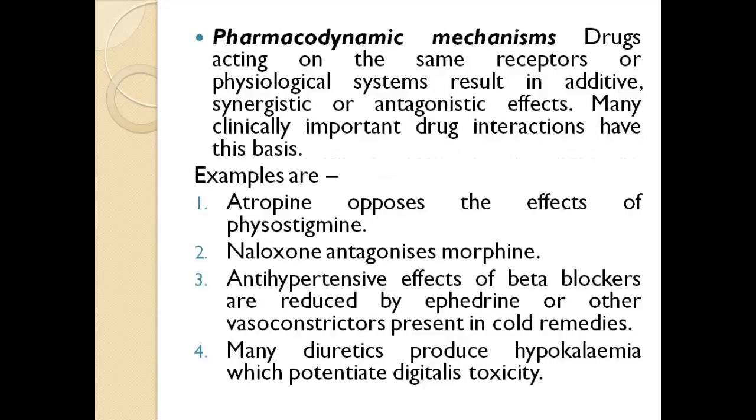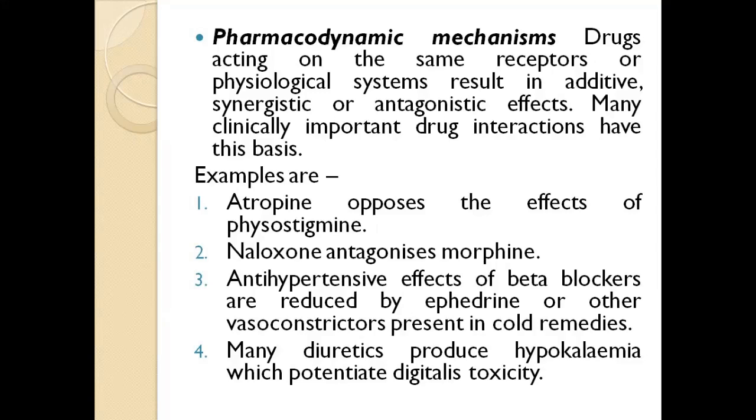Coming to the pharmacodynamic mechanisms, drugs acting on the same receptors or physiological systems result in additive, synergistic, or antagonistic effects. All these topics I've already covered and discussed, so please go through it. If you do not know what it is, please see the previous videos about additive, synergistic, or antagonistic effects.